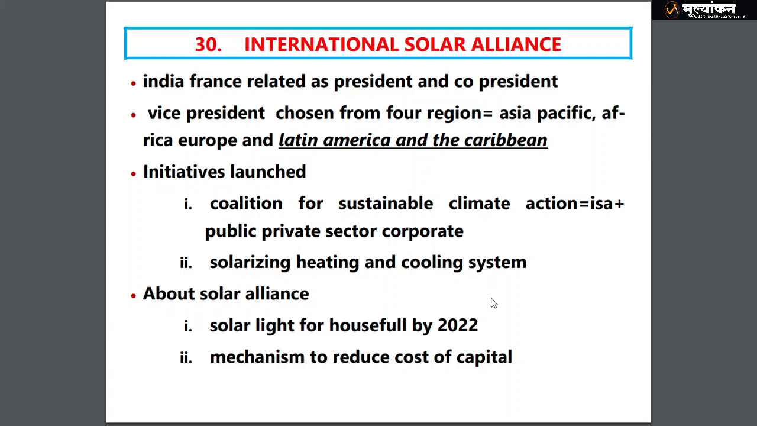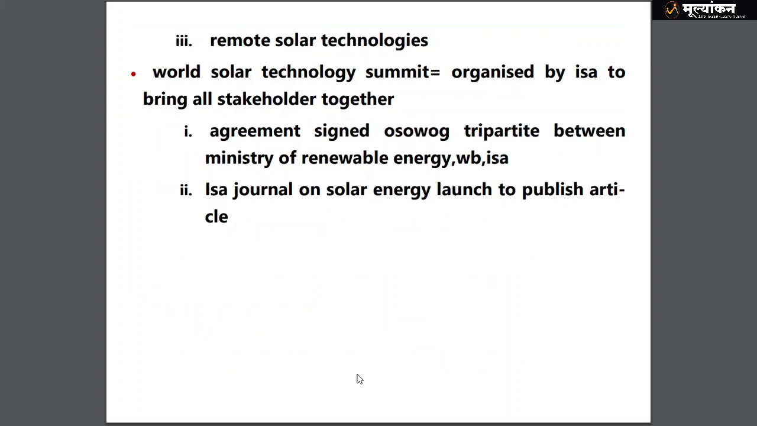Then we have solarizing heating and cooling systems, that is turning your AC coolers into solar powered units. About the Solar Alliance, we have solar light for households by 2022 and a mechanism to reduce the cost of capital. Then we have remote solar technologies also.